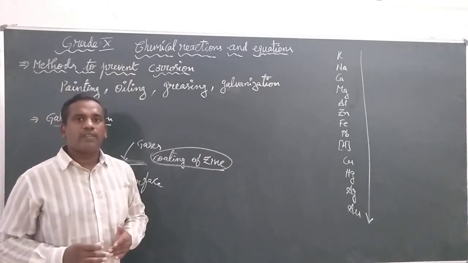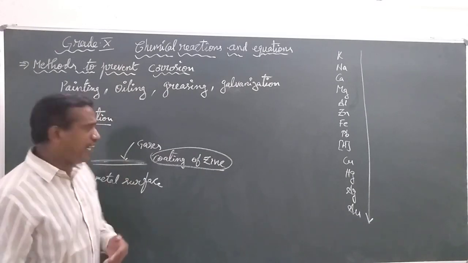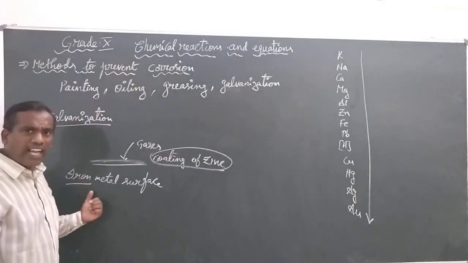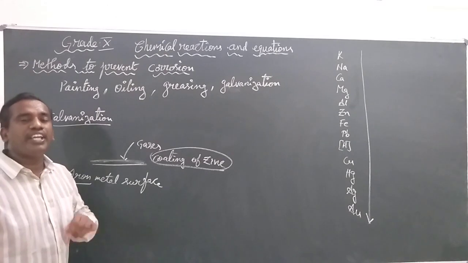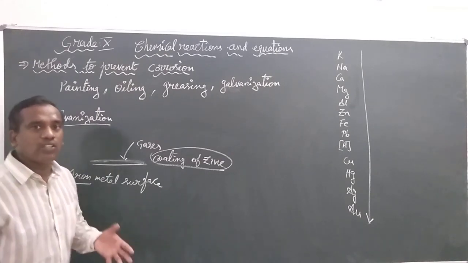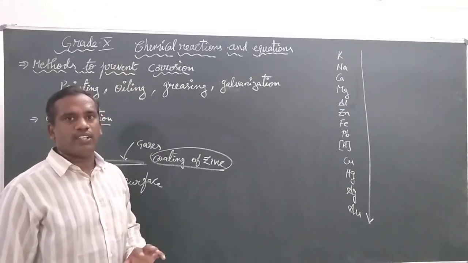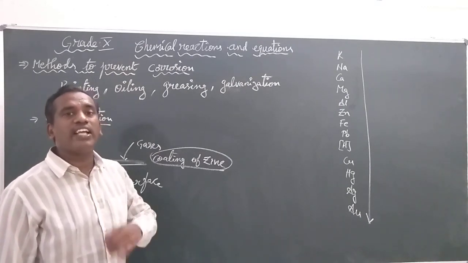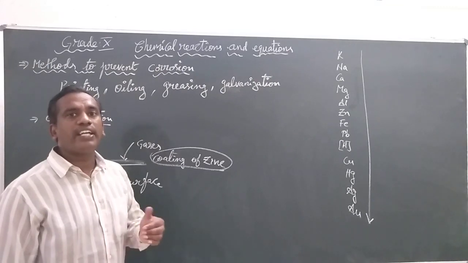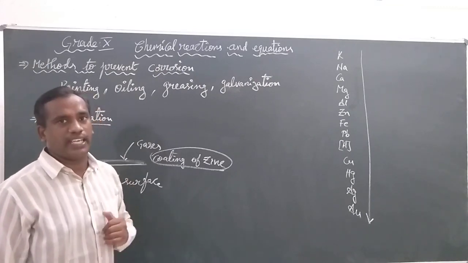By this method we can prevent iron from rusting, and this is also called a sacrificial method. Zinc sacrifices itself to prevent iron from rusting.